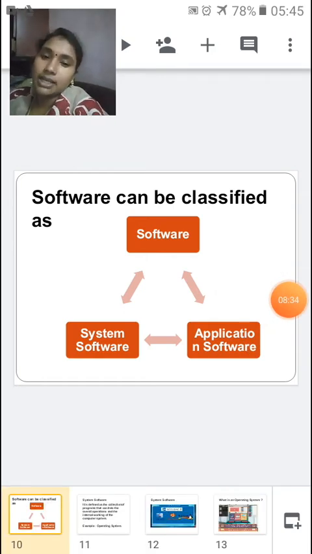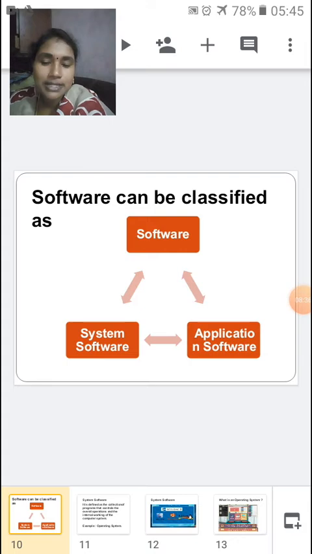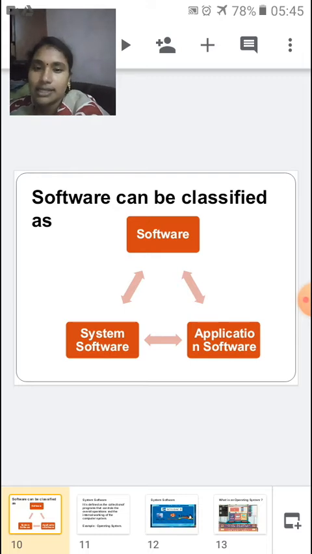So software can be classified into two types. They are system software and application software. In this session we will see what is system software, and in the next session we will see what is application software. Okay, so let us see what is a system software.